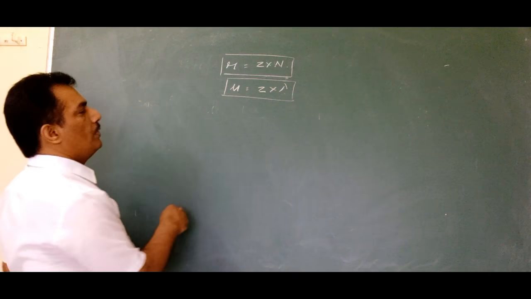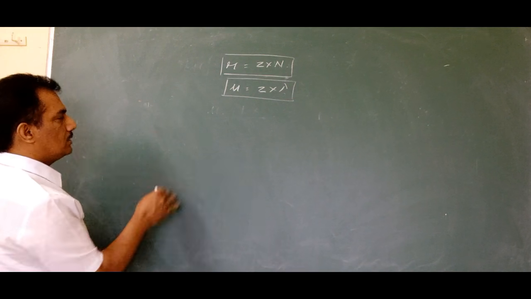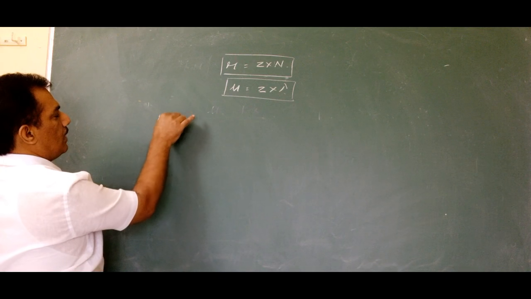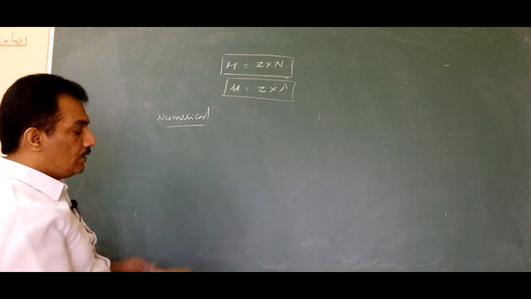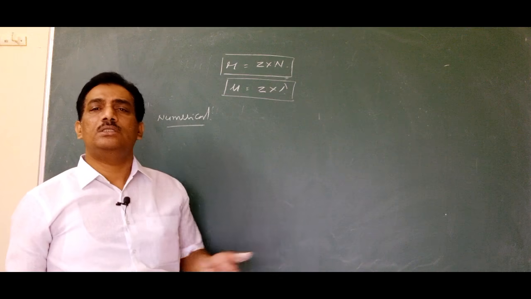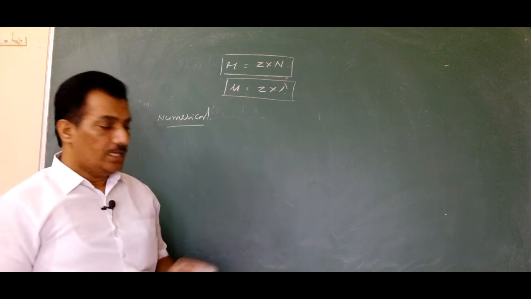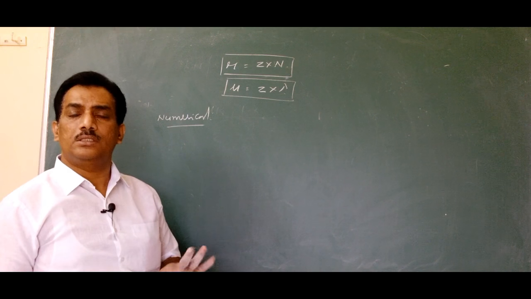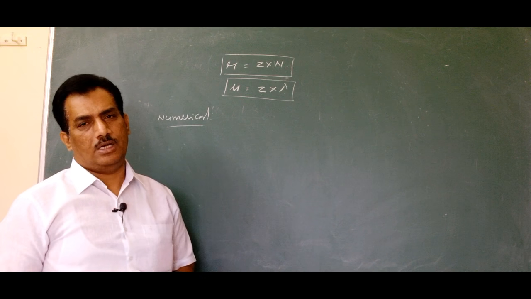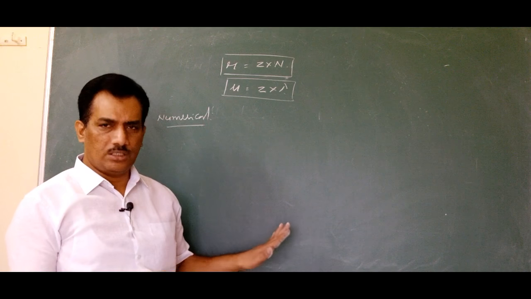Clear? Let us go for one numerical part. And remember, again I am saying, if they are asking for molar conductance, you consider the concentration in molarity. If they are asking for equivalent conductance, then you consider the concentration in normality. That is the only difference, both are done in the same manner.